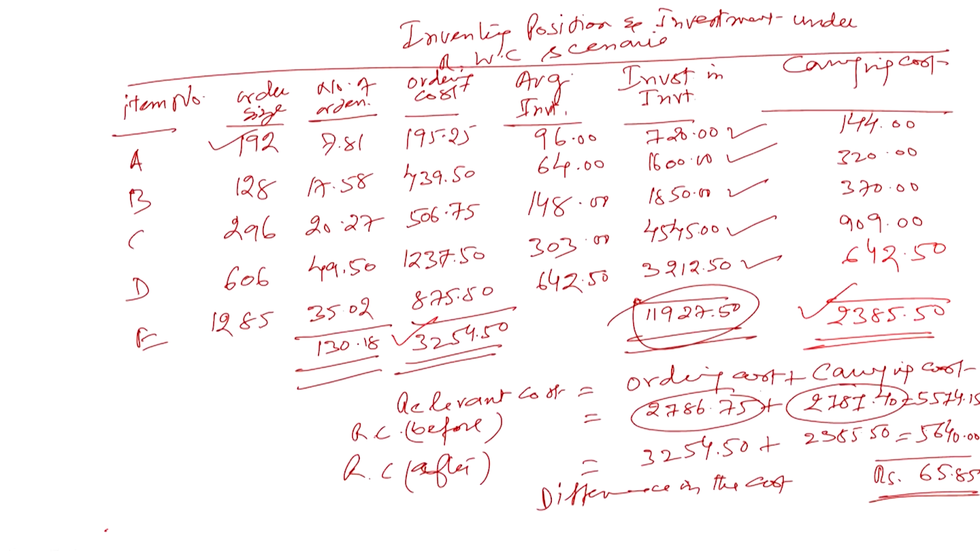They are not equal at both the levels. If you look here, earlier both the costs were equal. Almost equal, 2786.75 and 2787.40, they are equal. But in this case they are not equal. One cost is more, the ordering cost has increased and the carrying cost has gone down.